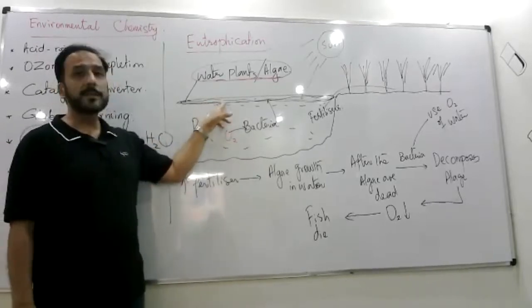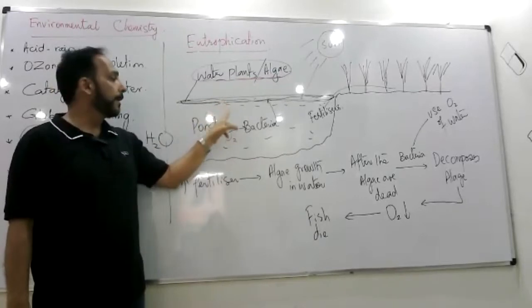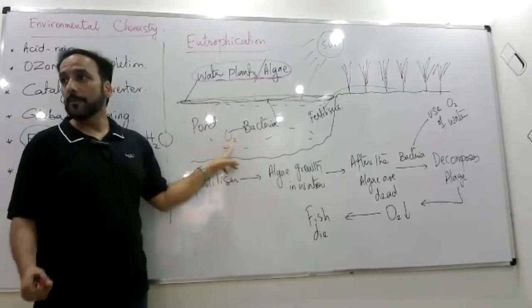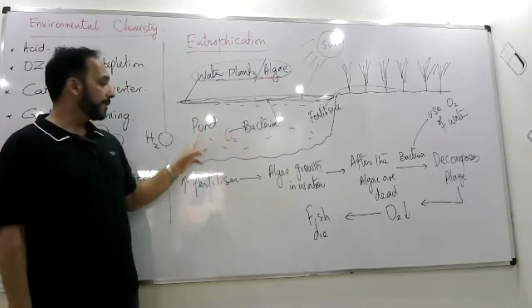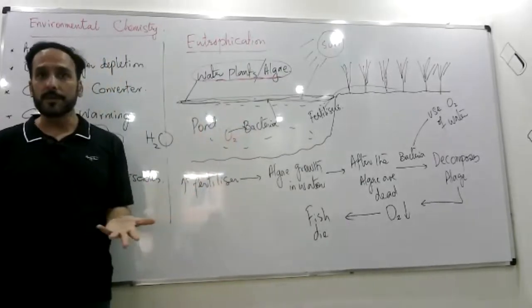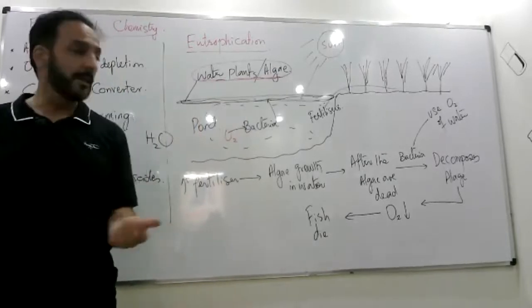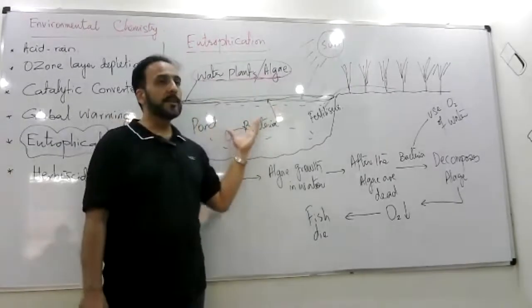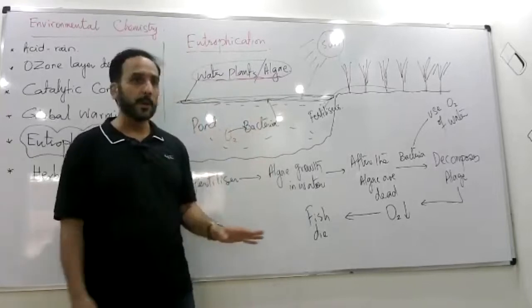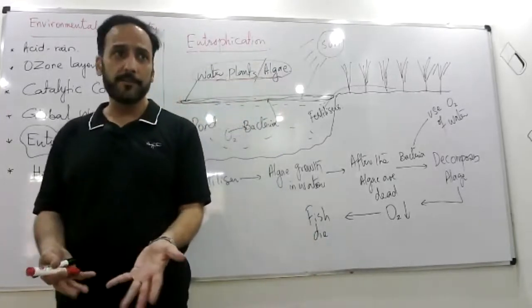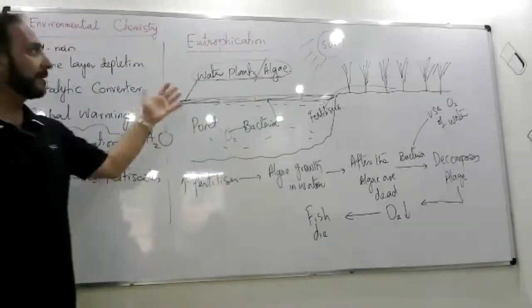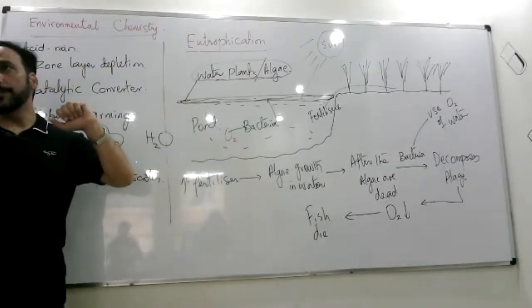And to decompose this algae or dead plant tissues, the bacteria uses oxygen from the water. अब जब bacteria oxygen use करती है from water, the fish cannot use any oxygen because there is no oxygen as such left. In water where there is this eutrophication going on, we cannot have fish or animals in water survive. So this kind of extreme effect is called eutrophication.